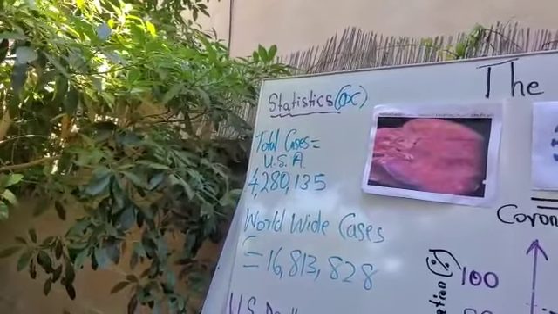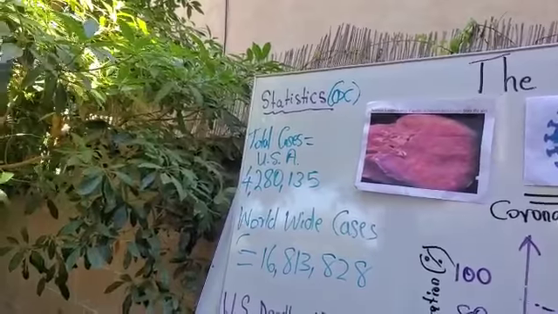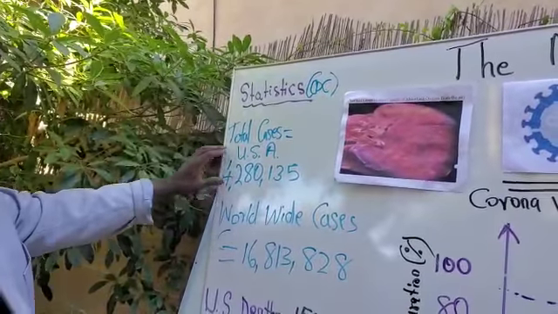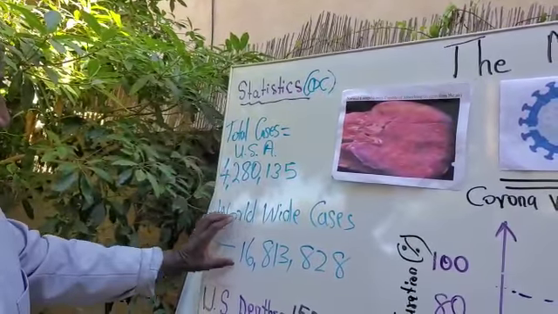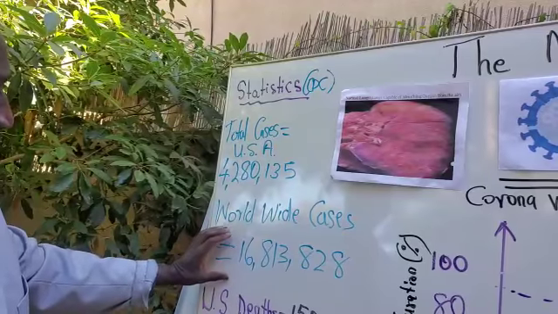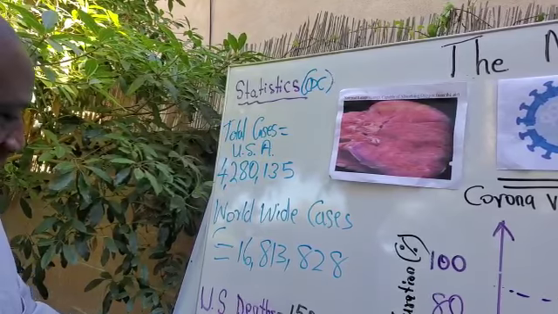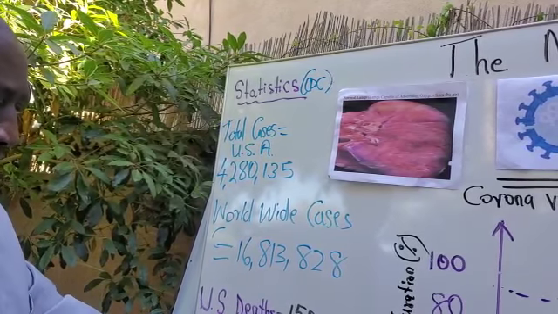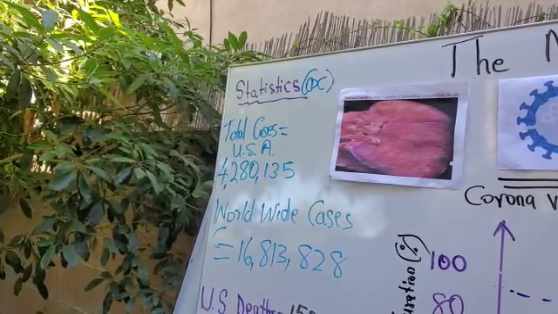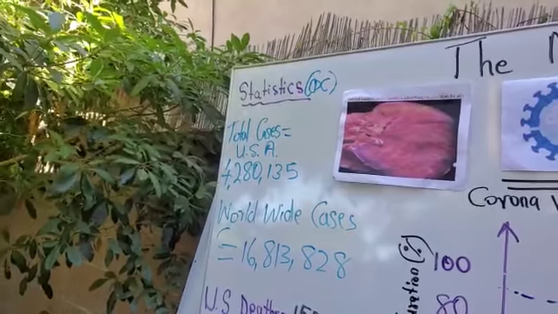And the result is we have more than 4 million people infected in the United States, more than 16 million infected around the world. US deaths more than 150,000, and worldwide 680,000 people who have died because of the coronavirus.